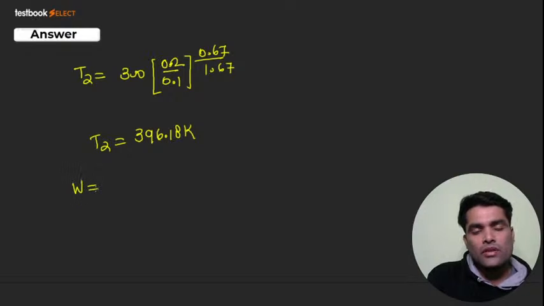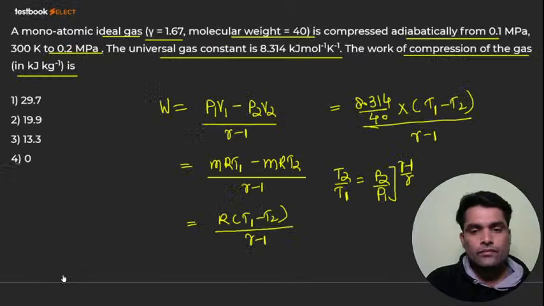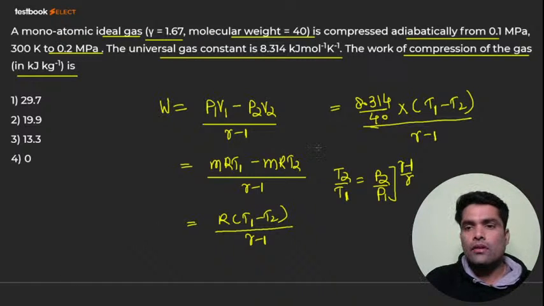Now we will come back to this work done, and that will be RT1, that is 8.314 divided by 40 multiplied by what? What is the value of T1?